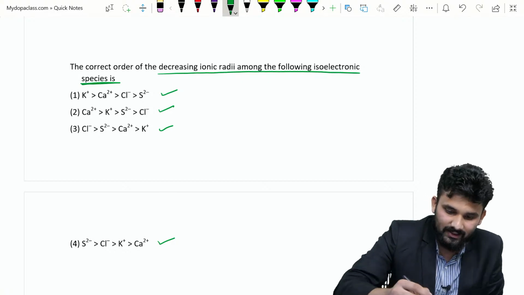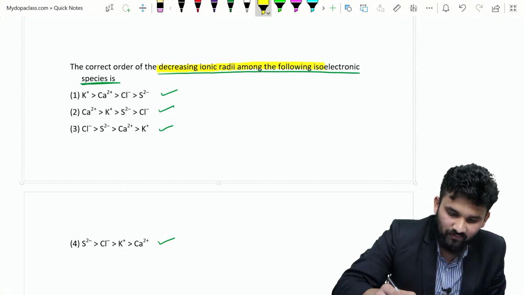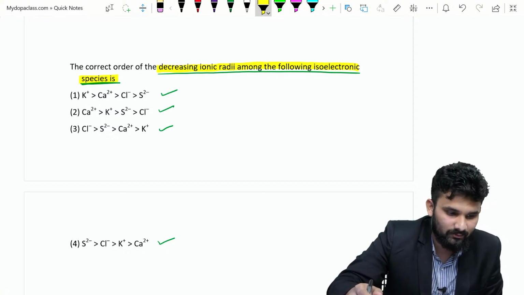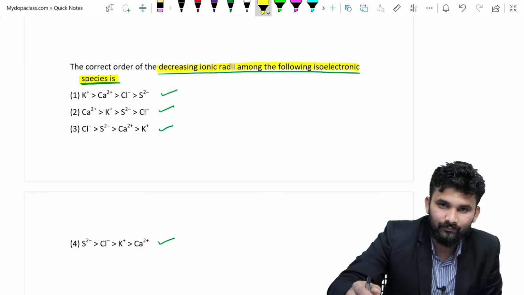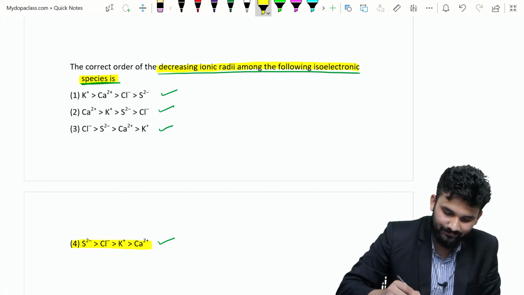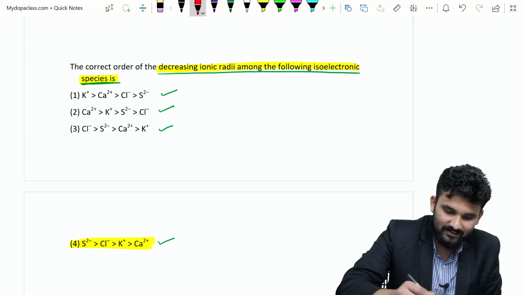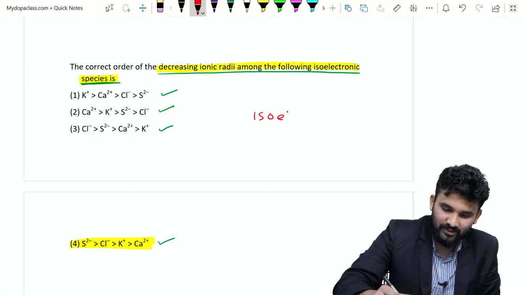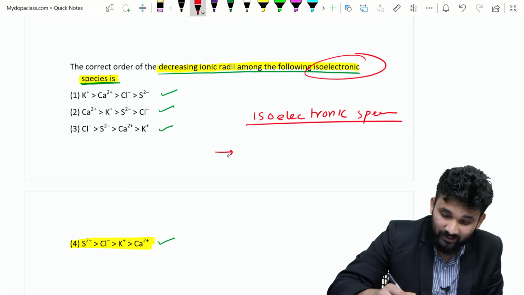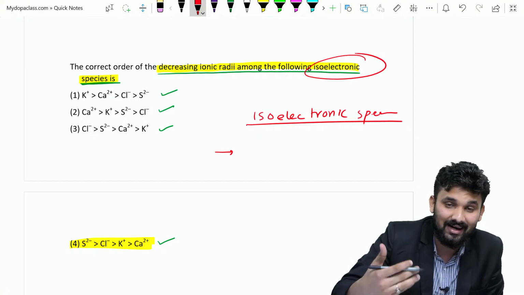That is the correct decreasing order of ionic radii among the isoelectronic species. What is the answer? Option 1, 2, 3 or 4? Yes, option 4 is the right answer. Why? This is an isoelectronic species, as given in the question. For isoelectronic species, the anion with the largest negative charge has the largest radius.